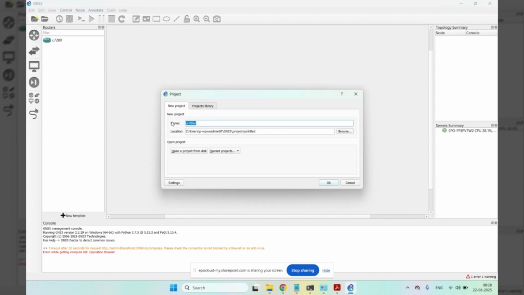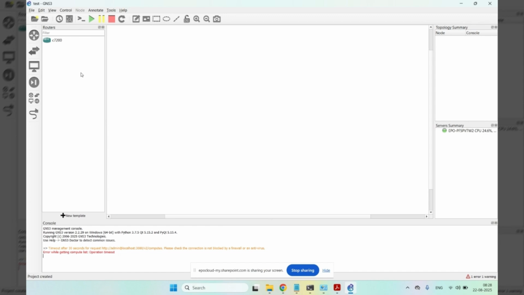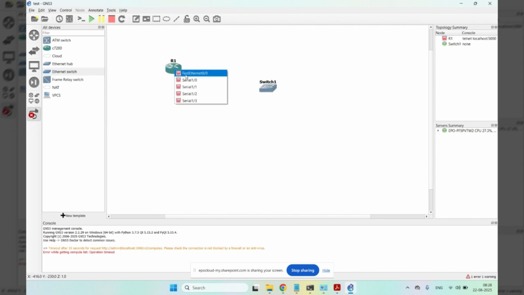Project title is test. Okay, so I can now add this router, and I can add some other devices like switches. I can make the connectivity. This one, finish. I can turn on both devices, so I can see the interface.